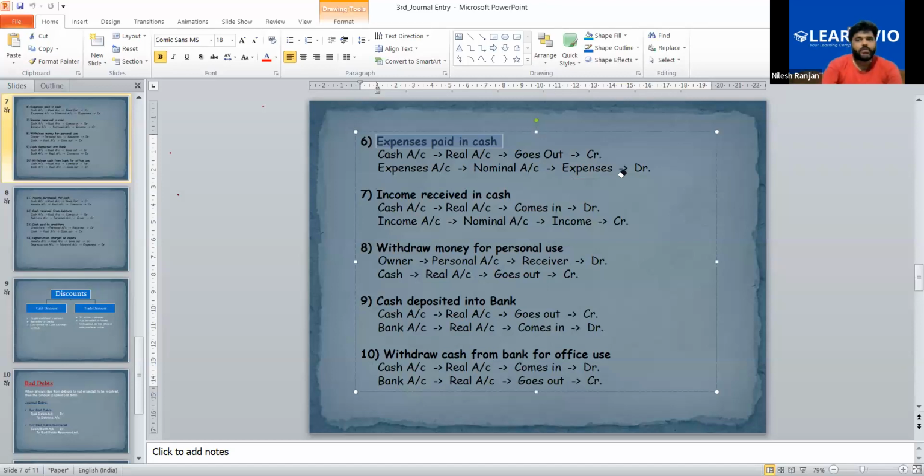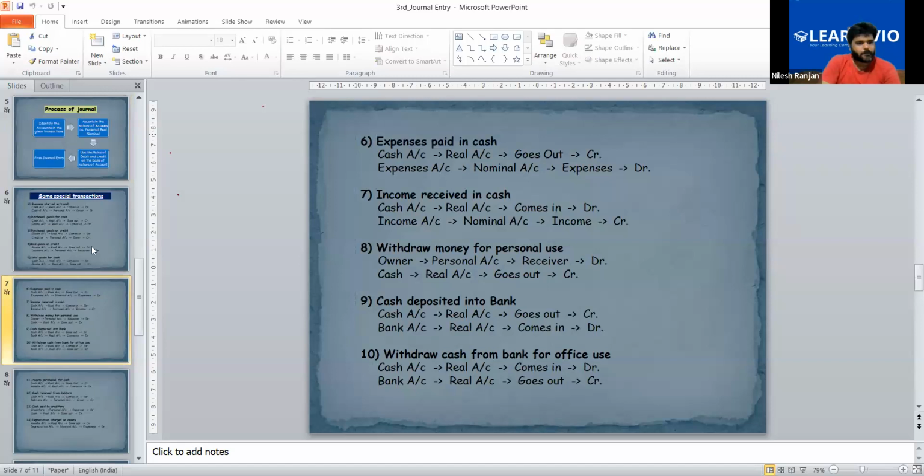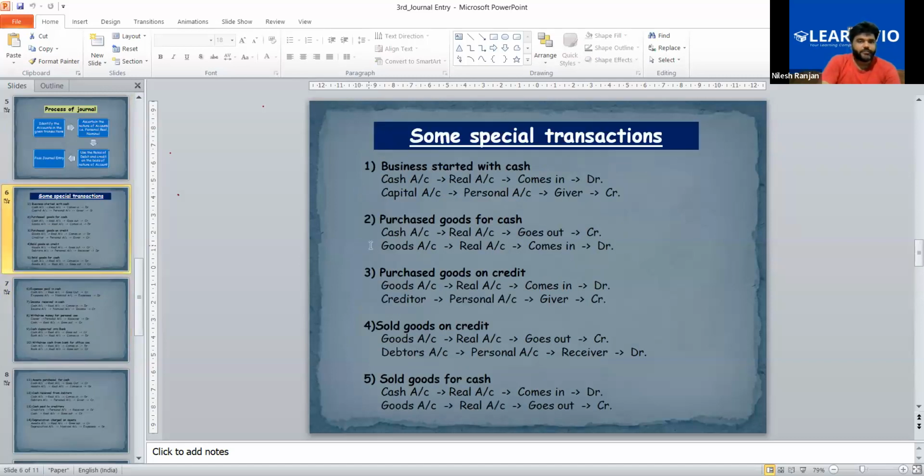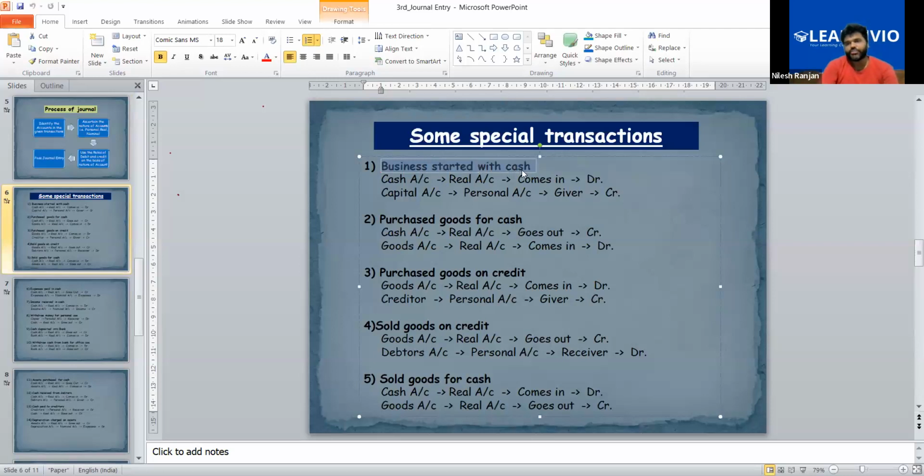One transaction for a representative account I will discuss here. The first one: business is started with cash. I told you that in your own business, you cannot write your own name.